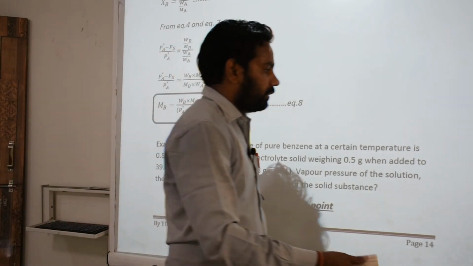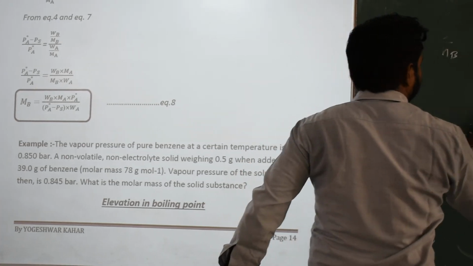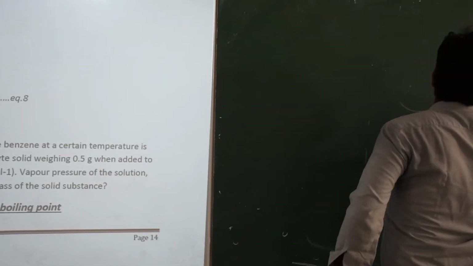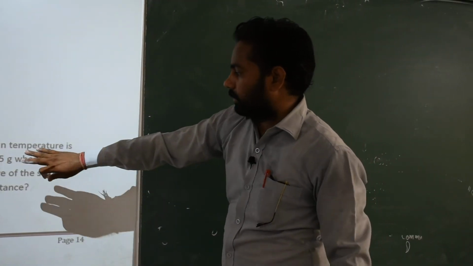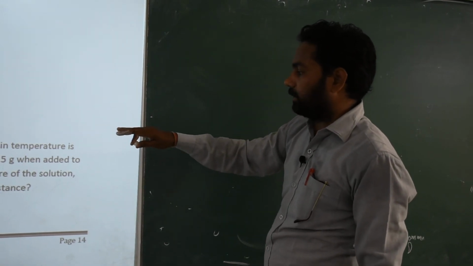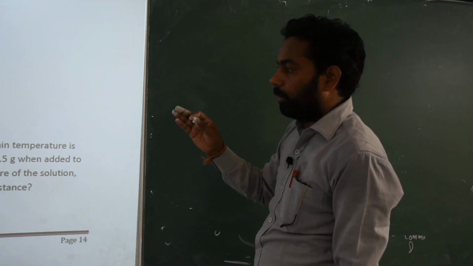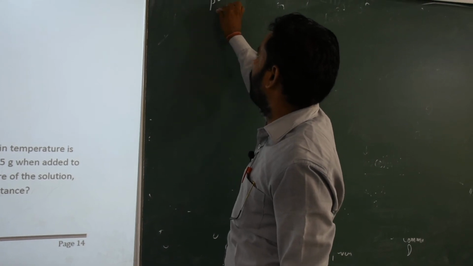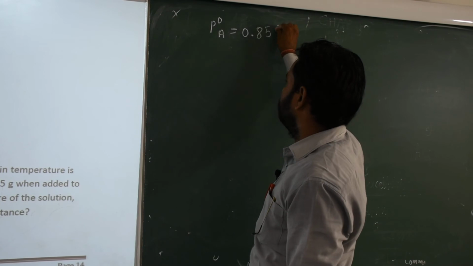First, we read the question once again and write what we have in the question. The vapor pressure of pure benzene at a certain temperature is 0.850 bar. Pure means P0A is equal to 0.850.